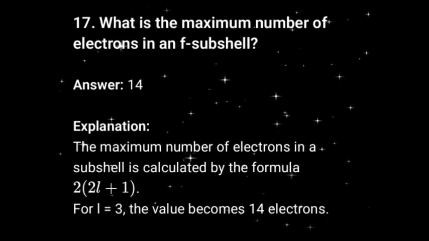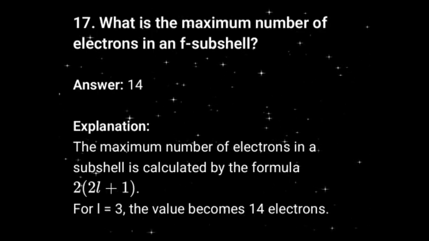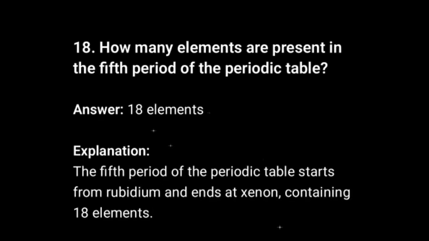17. What is the maximum number of electrons in an F subshell? Answer: 14. Explanation: The maximum number of electrons in a subshell is calculated by the formula 2 times (2L plus 1). For L equals 3, the value becomes 14 electrons.